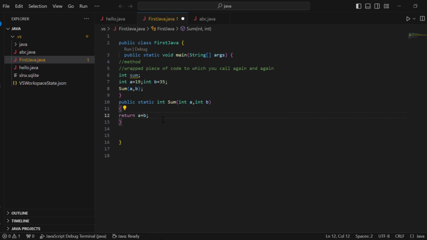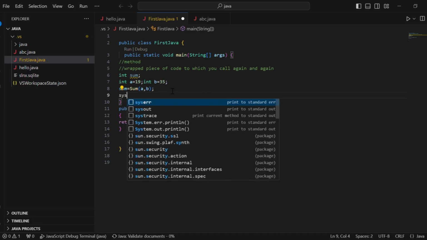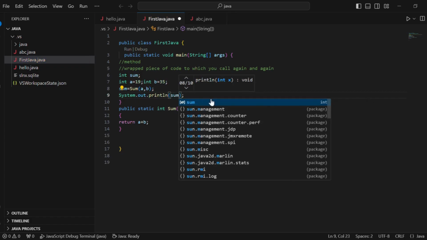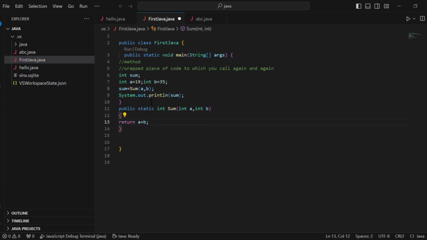This is a simple method, and here I will get that value in some variable and print that. So what I will do is System.out.println and simply sum. Done. So here I have passed two values a and b from the main function to this function, and I have performed some calculation in this function and then returned the answer.